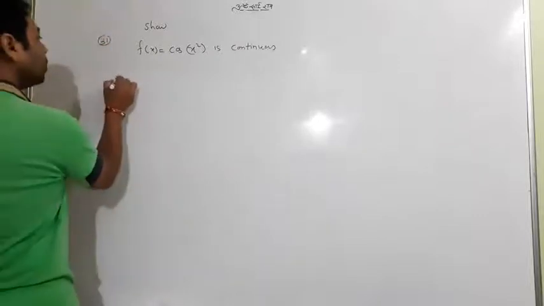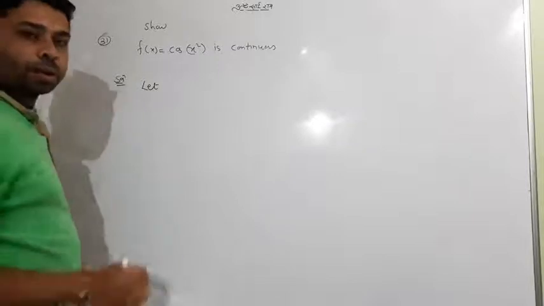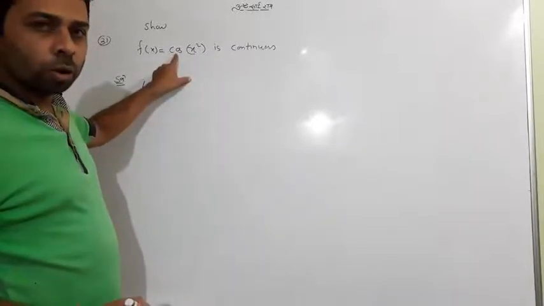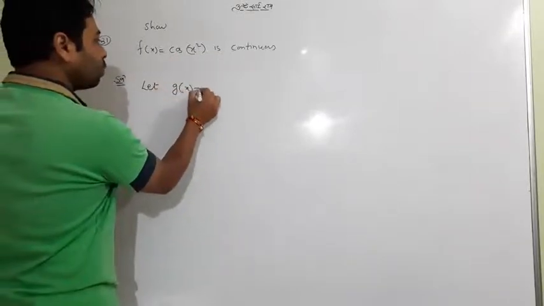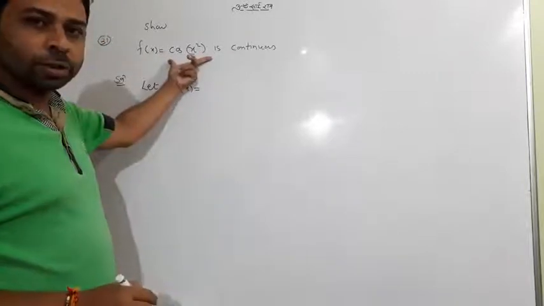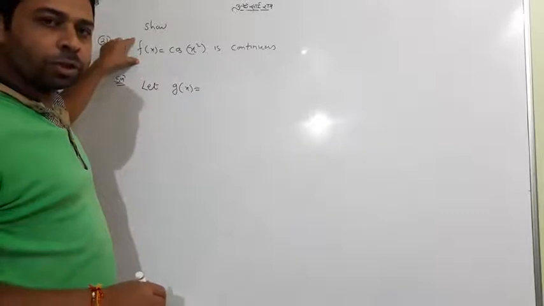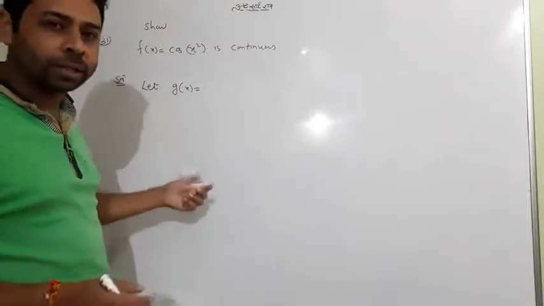So how can we do it? Let me say something. First, look at it carefully. First is cos. So you let g of x equal to... no, actually you can't take f of x, because f of x is already a function given by the name f of x. So you can't use the special symbol f now. You can take g, h, or something like that.